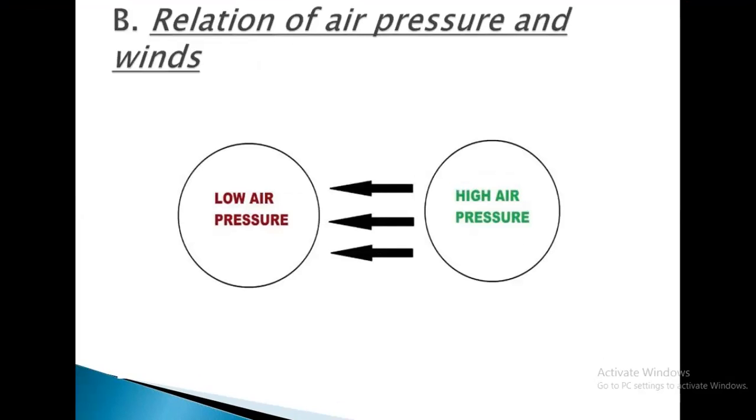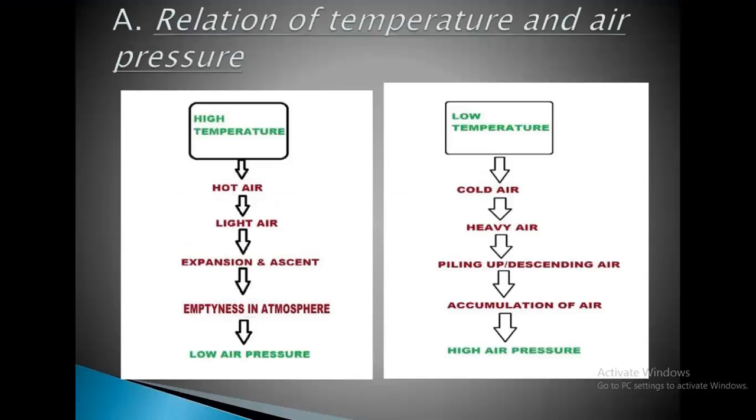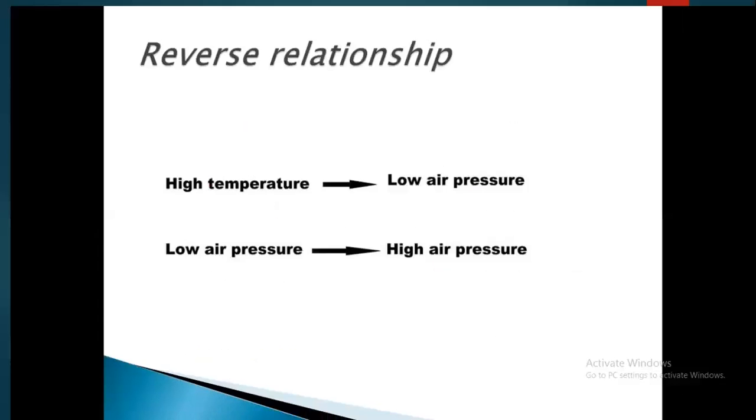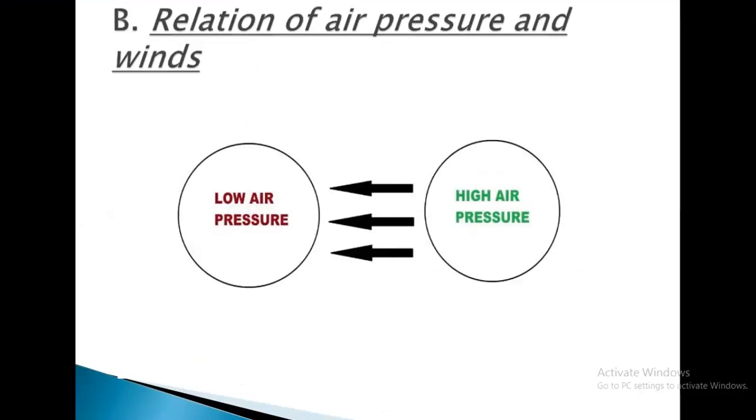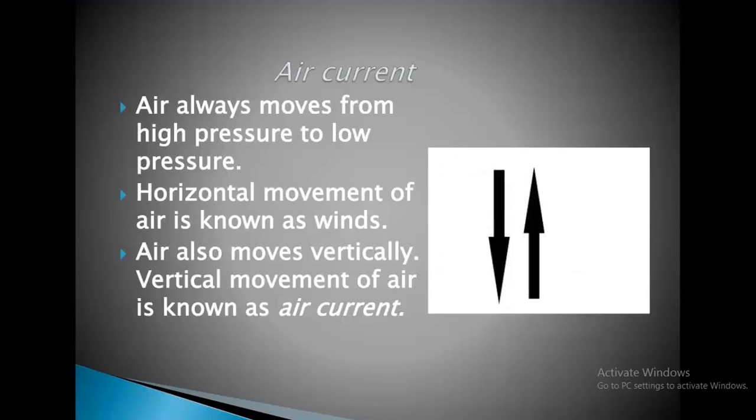Relation of air pressure and wind. So here we have seen the relationship of temperature and air pressure, how it is coming, how it is working. Okay. Now, what is the relationship between air pressure and wind? That we are going to learn in the next slide. You can see this arrow mark. This arrow mark is showing the air moving, the air current. Okay. So air always moves from high pressure to low pressure.